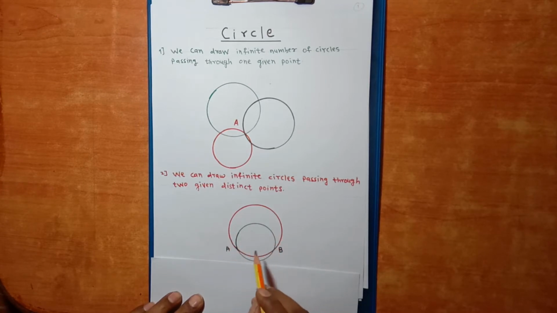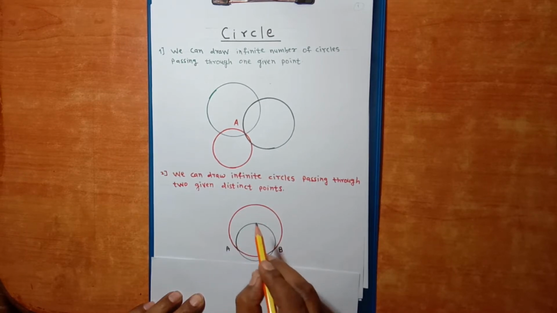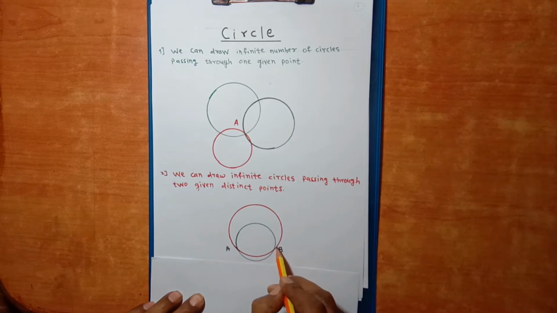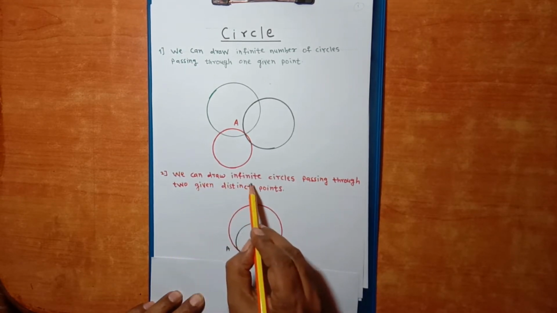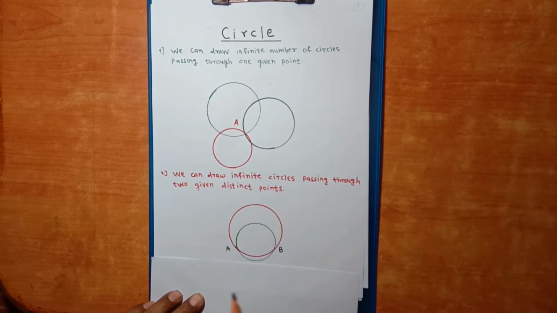Let us see. We can draw perpendicular bisector of segment AB. Each and every point on perpendicular bisector is equidistant from point A and B. So taking that point as a center, we can draw infinite number of circles passing through point A and B. So we can draw infinite circles passing through two given distinct points.